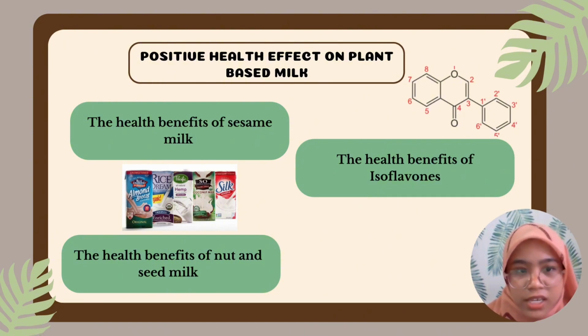And the second point is the health benefits of nut and seed milk, which are rich in antioxidants that reduce the risk of cardiovascular disease, cancer, atherosclerosis, and diabetes by preventing free radicals from oxidizing nucleic acids, proteins, lipids, and DNA. And the last point is the health benefits of isoflavones, which are found naturally in plant-based milk alternatives, especially in soy milk alternative, that can decrease cancer risk.